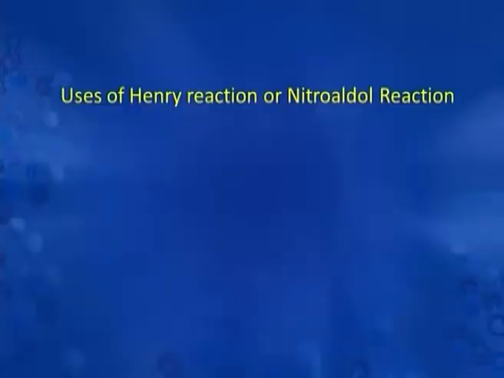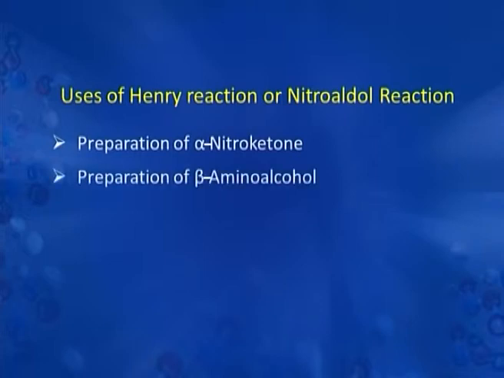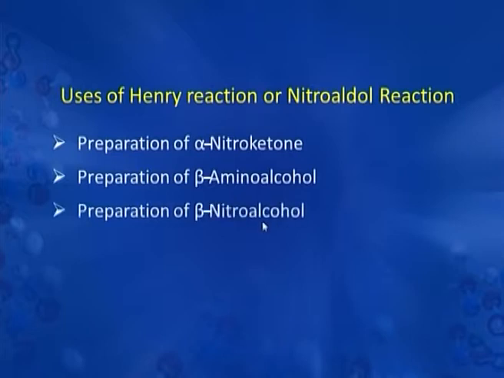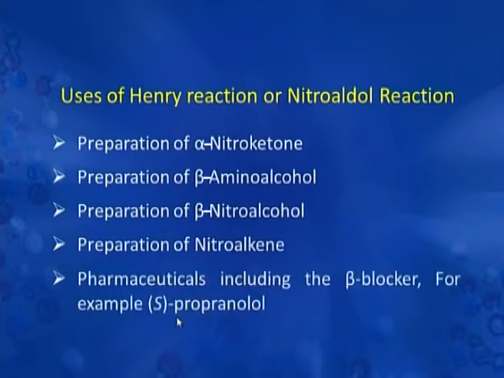Actually, the uses of Henry reaction or nitro-aldol reaction are many. They can be converted into a number of different kinds of compounds. For example, Henry's reaction can be used for the preparation of alpha nitroketone. It can also be used for the preparation of beta amino alcohol, beta nitro alcohol. It can be used for the preparation of nitroalkene. Pharmaceuticals including beta blockers, for example, S-propranolol can be prepared by the use of Henry reaction.